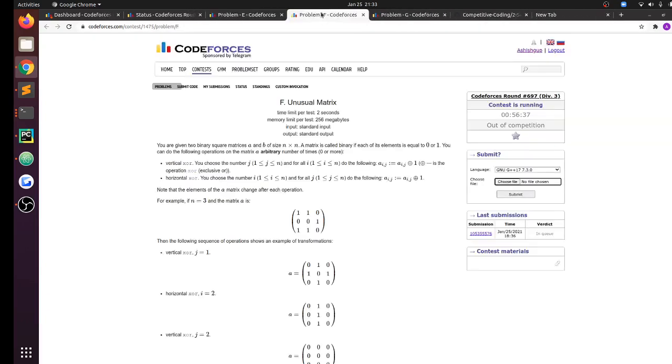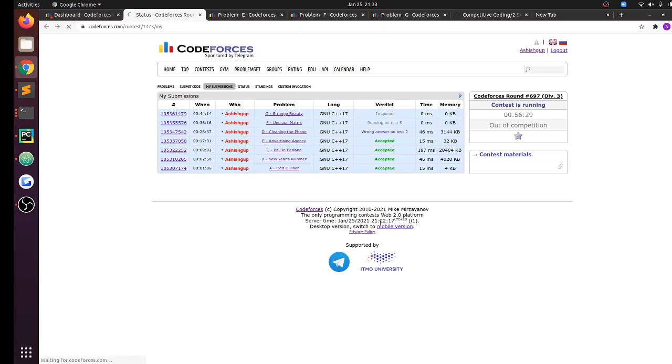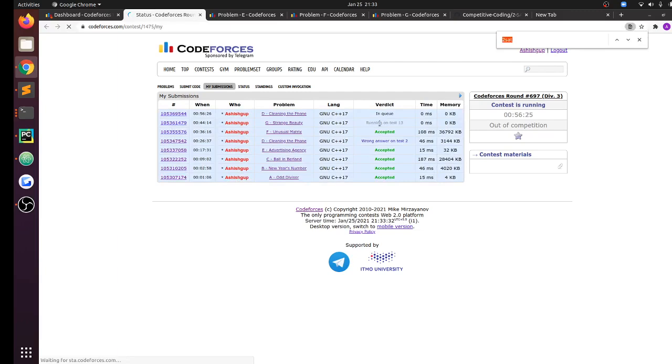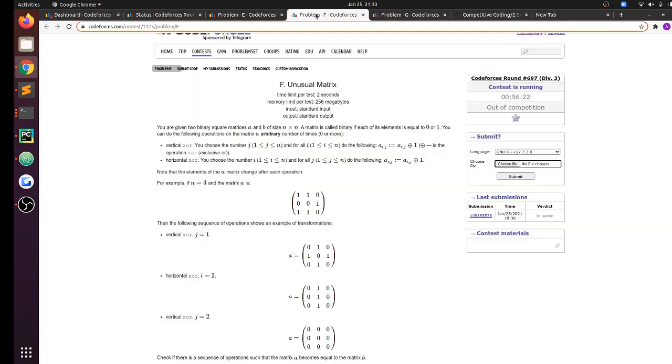Then we have problem F. Let me see if my solutions are judging. Okay, so I got AC on F. My G is also running. I think it should AC. Let's see. So for problem F, I'm pretty sure that there should be an easier solution than mine, but I just implemented whatever came to my mind first.